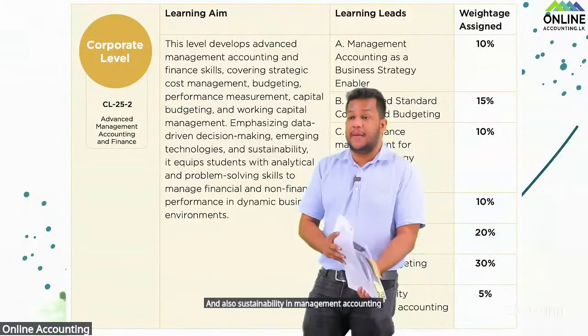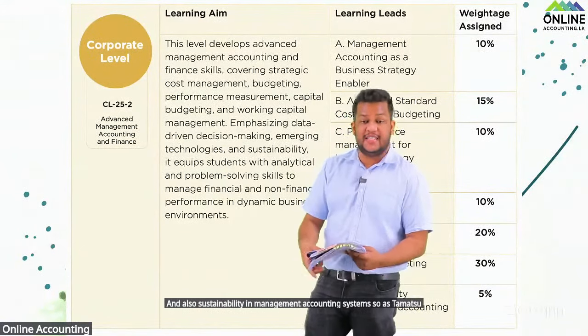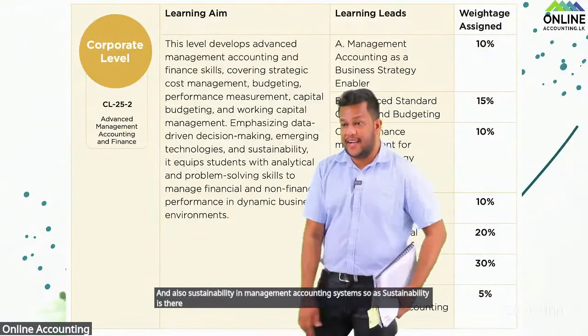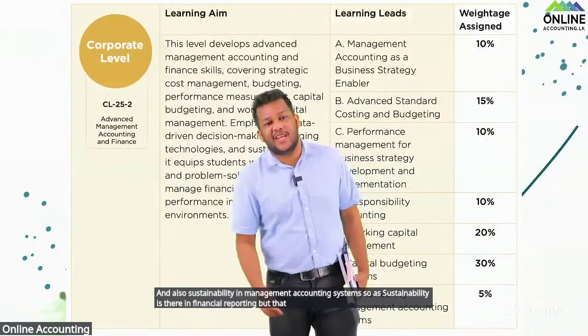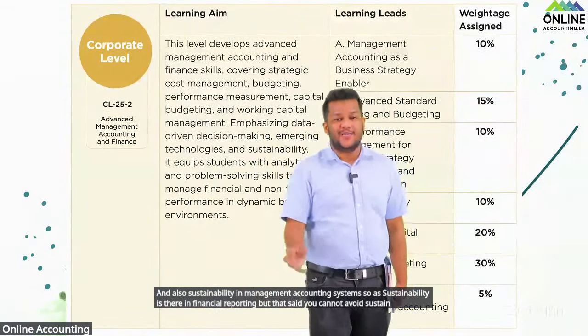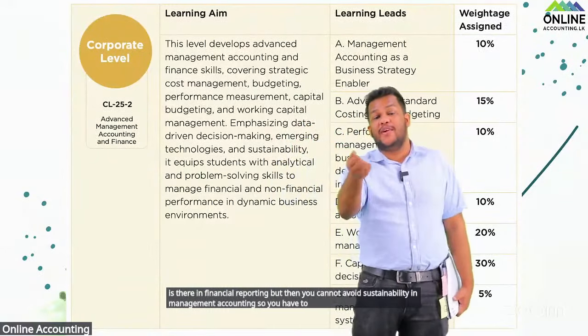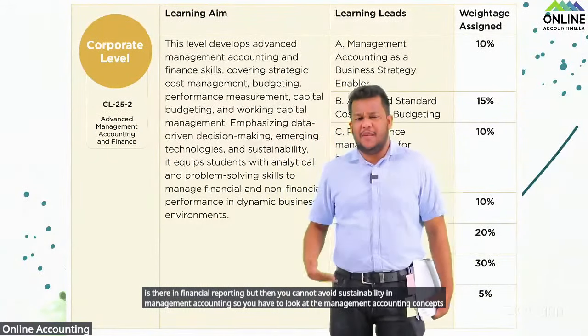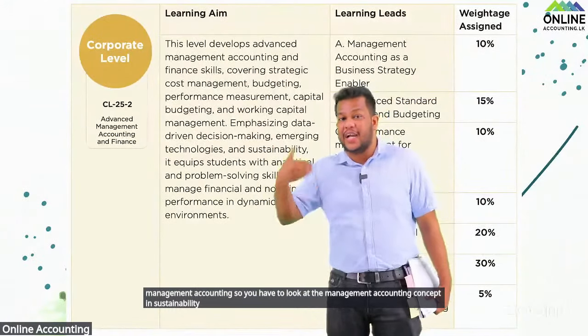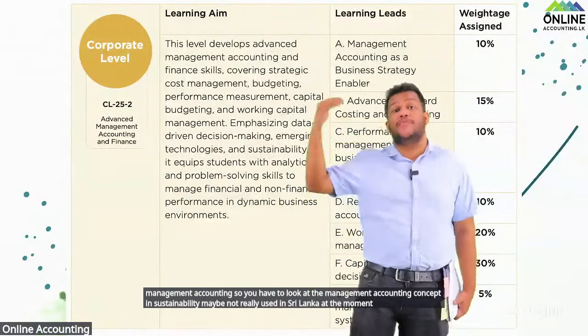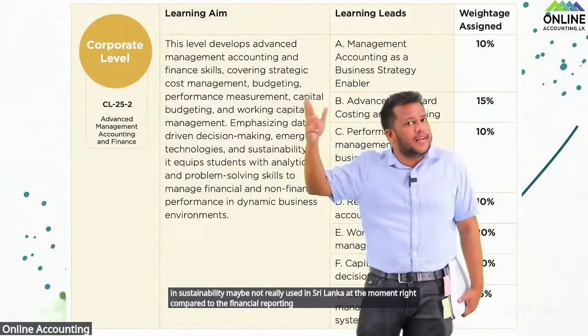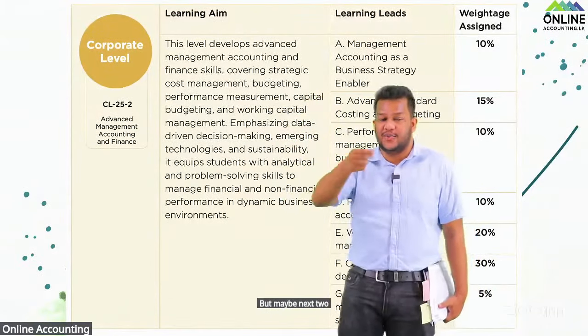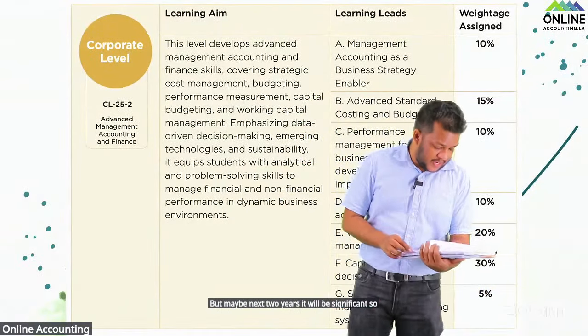As Chamath sir informed, sustainability is there in financial reporting, but that said, you cannot avoid sustainability in management accounting. So you have to look at the management accounting concepts in sustainability. Maybe not really used in Sri Lanka at the moment compared to financial reporting, but maybe in the next 2 years it will be significant. So that's why you have it in the new syllabus.